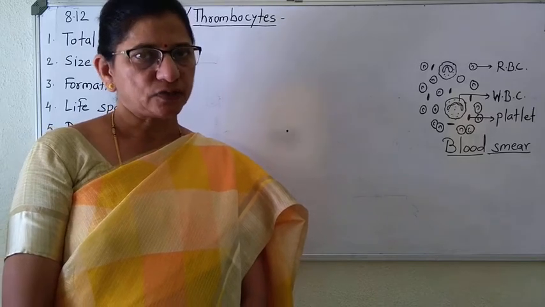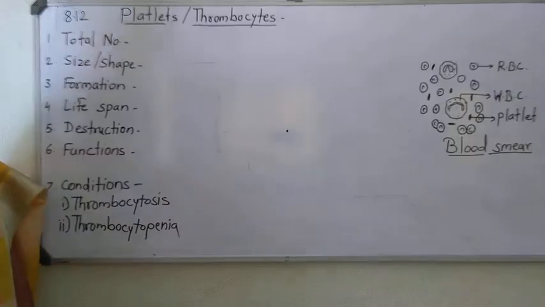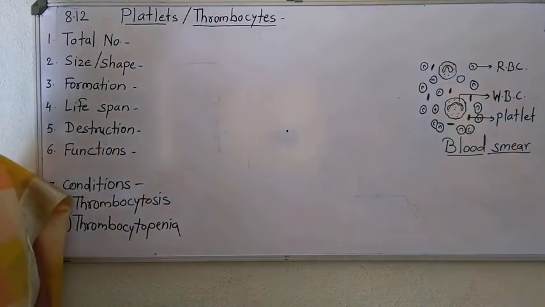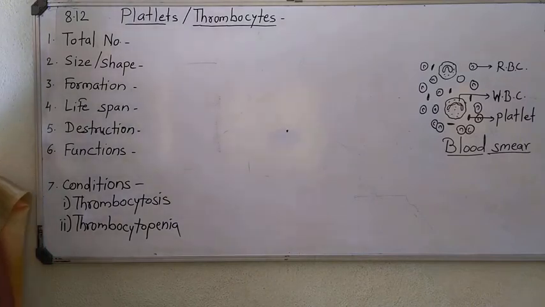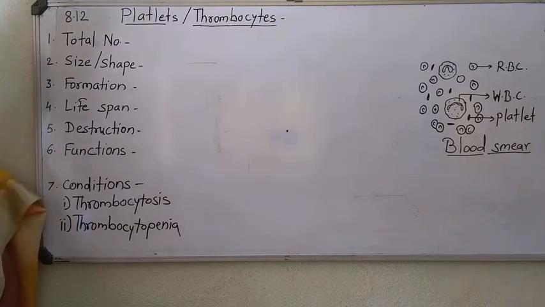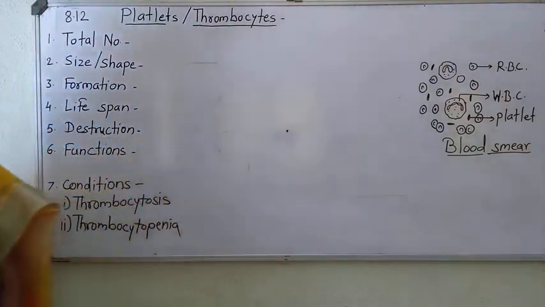So we'll start with the last type of blood cell, and that is known as platelet or thrombocyte. Again we will go by the same way, considering the points such as total number, size, shape, formation, lifespan, destruction, functions and conditions, along with the diagram of blood smear.